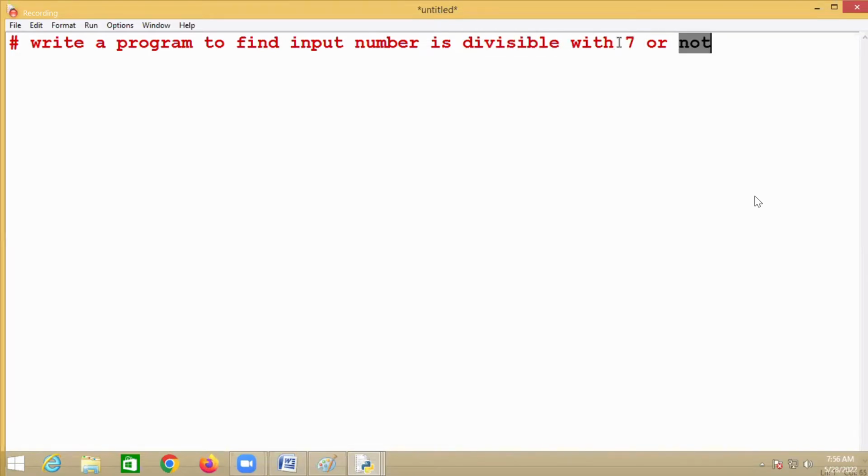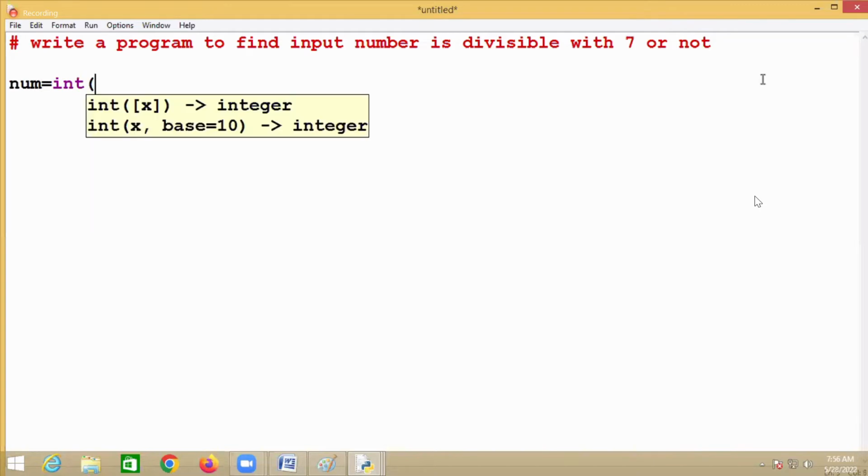So only one condition is there. What is that? Is the number divisible with 7? If the number is divisible with 7, I should say it is divisible. If not, I should say it is not divisible. So is it multiple conditions or only one condition? Only one condition. In this case, you don't have multiple conditions.